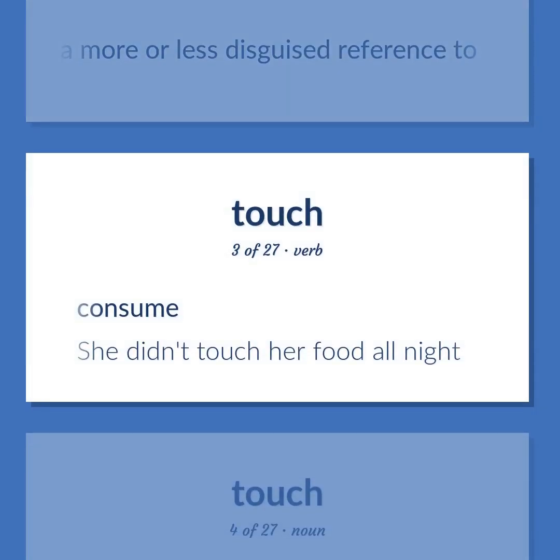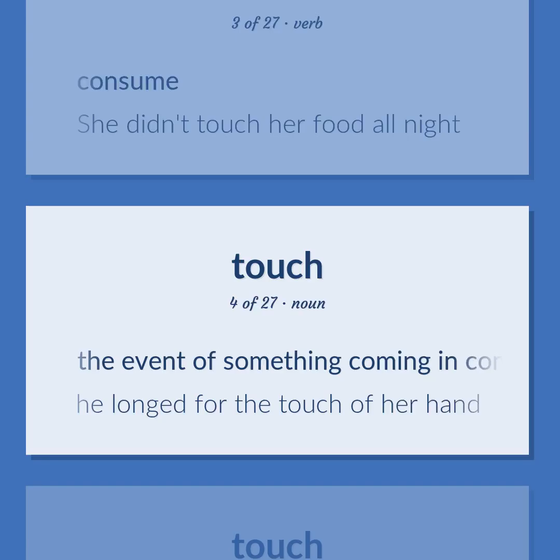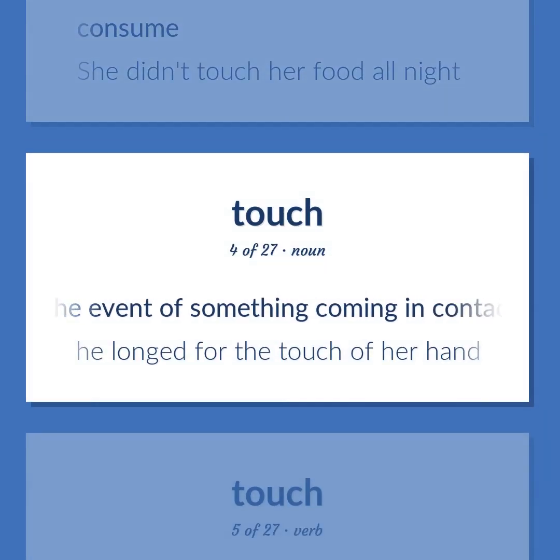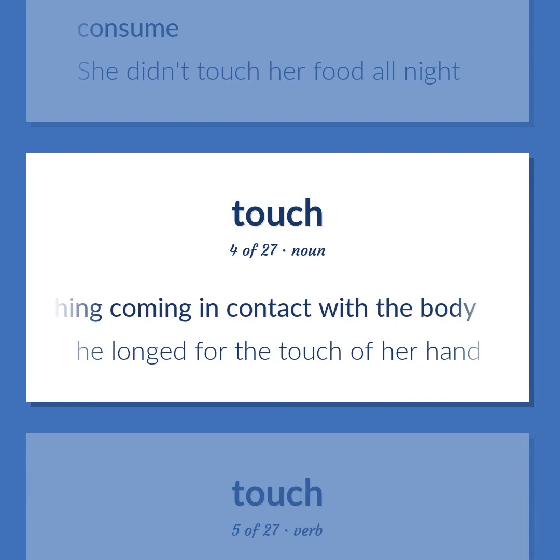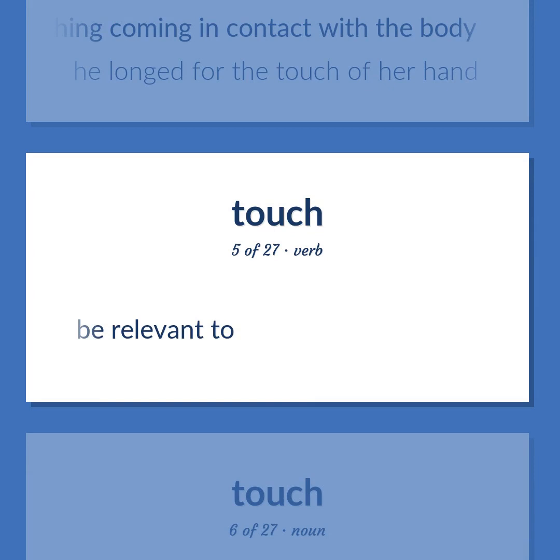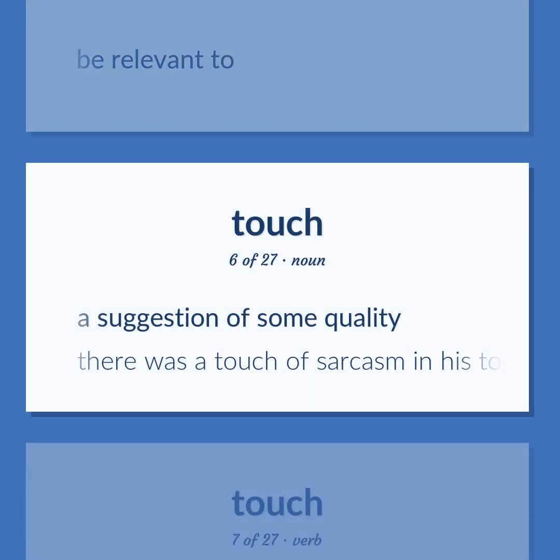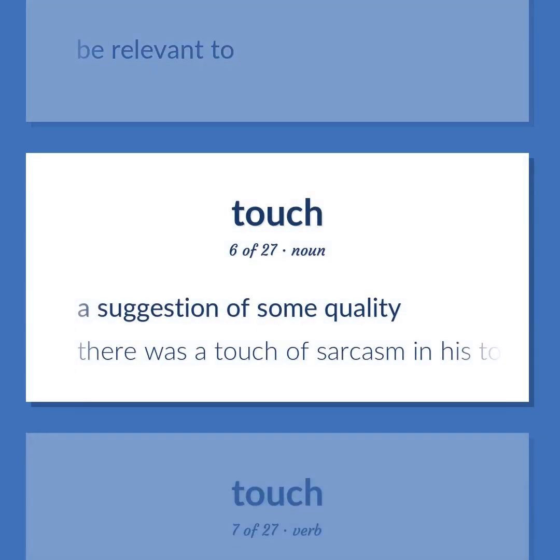She didn't touch her food all night. The event of something coming in contact with the body. He longed for the touch of her hand. Be relevant to. A suggestion of some quality. There was a touch of sarcasm in his tone.